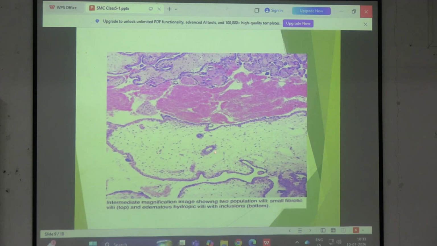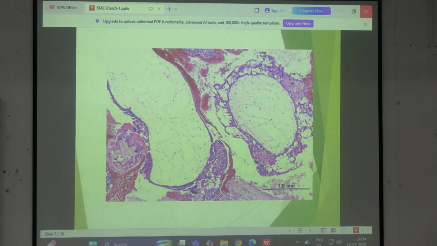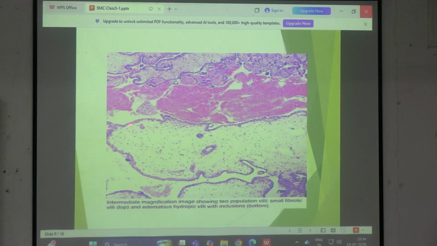তাহলে একটা এরকম দেখছো edematous villi, এটাও edematous হতে পারে, but these villi are normal, so there is a mixture of normal and abnormal. হলো ফার্স্ট পয়েন্ট। সেকেন্ড পয়েন্ট, এখানে দেখো আমরা যে আগের পিকচারটাই দেখেছিলাম, এই যে সার্কামফারেন্সিয়াল ট্রফোব্লাস্টিক প্রলিফারেশন হয়েছে, compare the level of proliferation over here and here. There is again proliferation, but it is nowhere close to that level of proliferation. So the complete circumferential proliferation which you are seeing in a case of complete mole is not present in a partial mole. There is still proliferation but not circumferential.